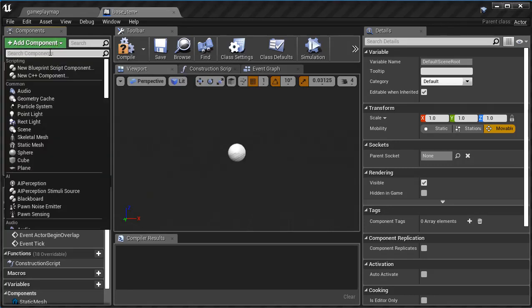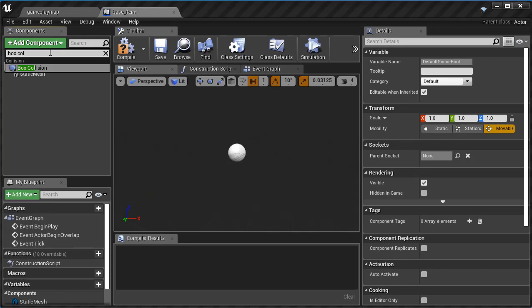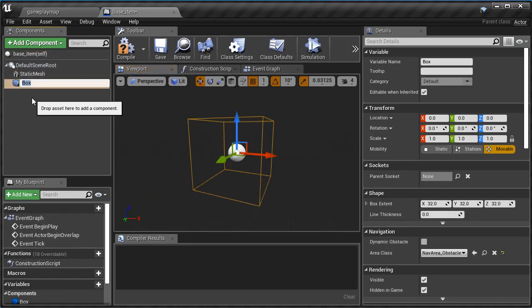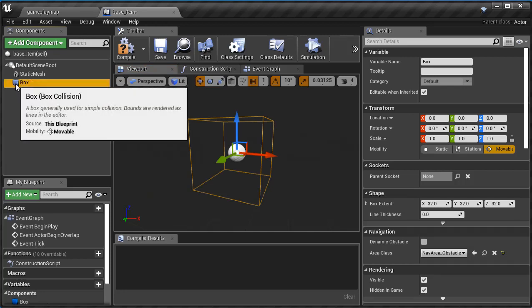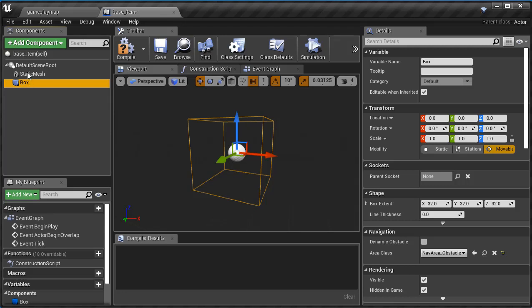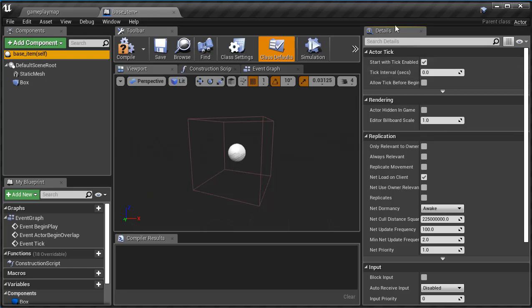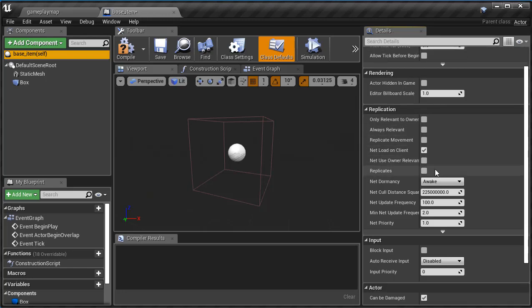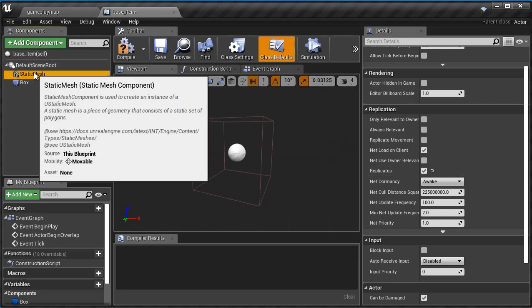I'm going to add another component, and this is going to be the box collision. This is what will detect a collision or some kind of overlapping event between the item and your player. Okay, so now that that's done, I'm going to come back to my base item here and select that. I'm going to come over into my details and scroll down. For my base item, I definitely want this to replicate. All that means is it will show up on the server, but if I don't replicate, it won't show up on the clients. So I have to click on that so that all the clients can see this item in their games.